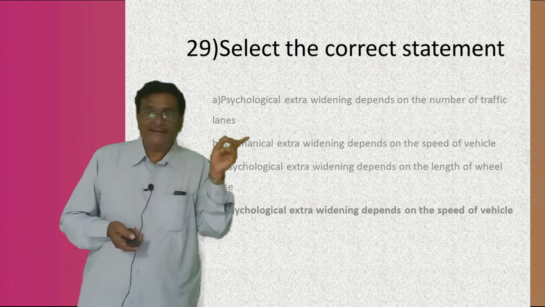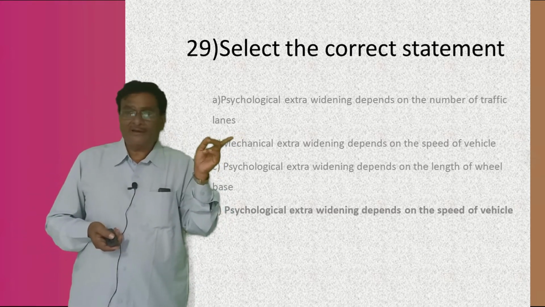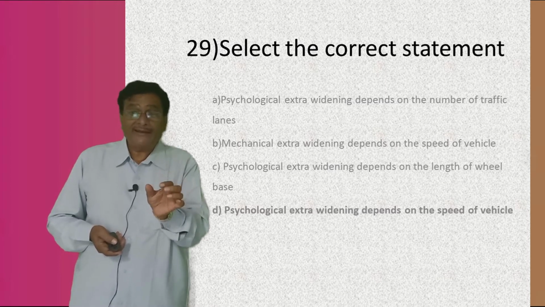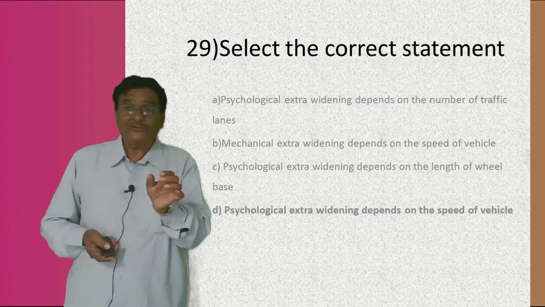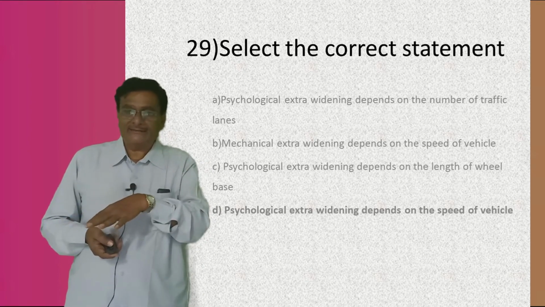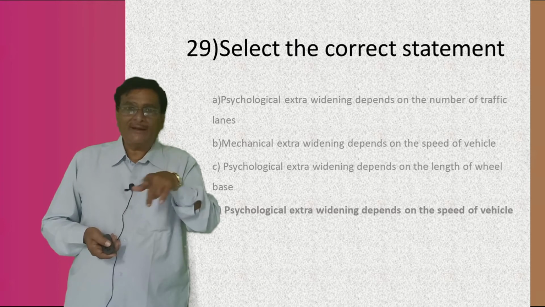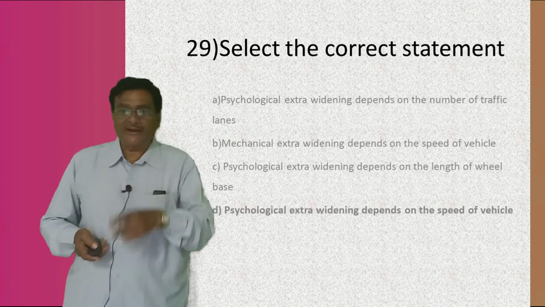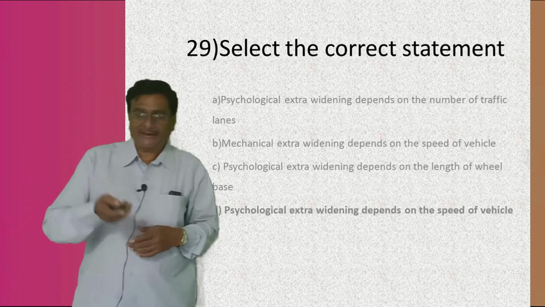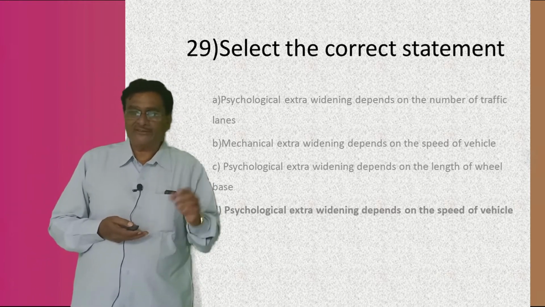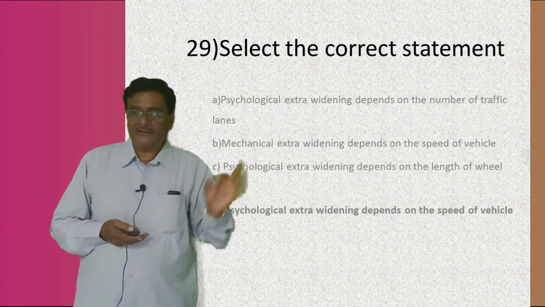Understand or not? The total is the combination of the psychological widening and the mechanical widening. In the mechanical widening, n L square by 2R is there, and no V is going to come. But only in the psychological widening, V by 9.5 under root R is there, which means V is the criterion. That's why the correct statement here is the fourth one, D: the psychological extra widening depends on the speed of the vehicle.